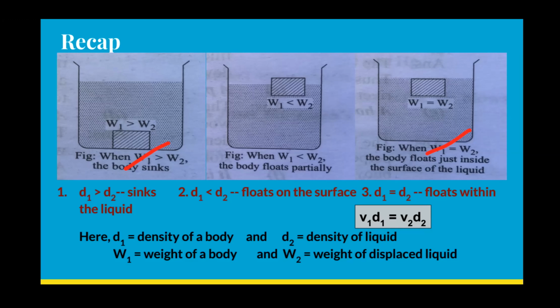And third, here the densities are equal. The density of the immersed body is equal to the density of the liquid, due to which the upthrust is equal to the weight of the body, and it floats like this, below the surface. Now in the second figure, students, I would like to add some points today.